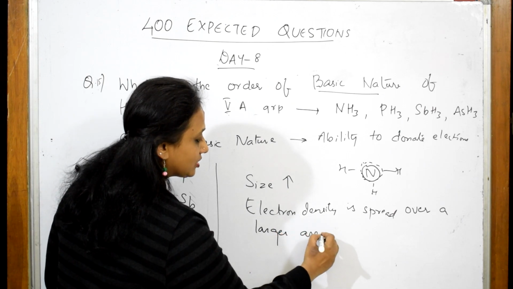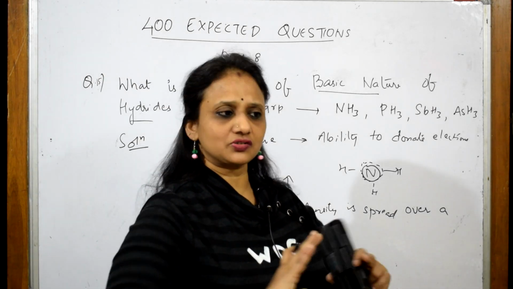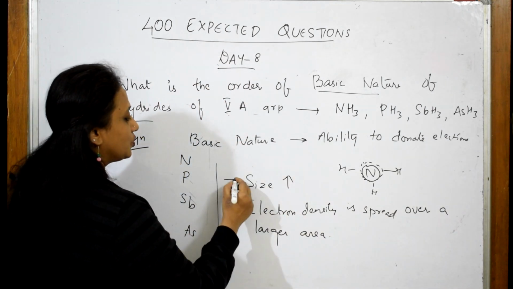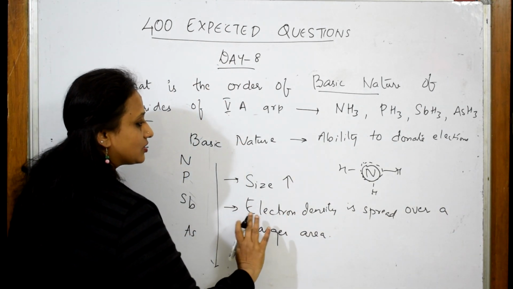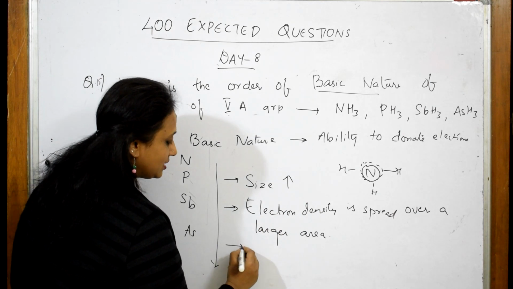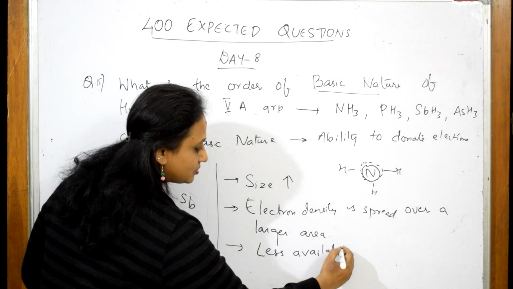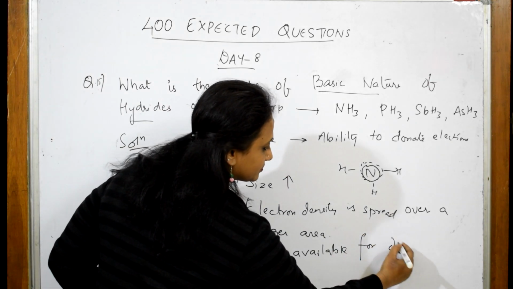Is the electron available for donation now? It is already spread, no? Can it donate? No. So size increases, electron density is spread over a larger area, and it is less available for donation.